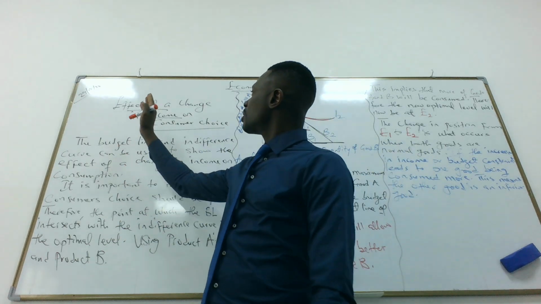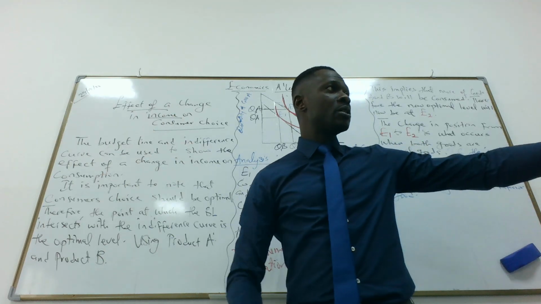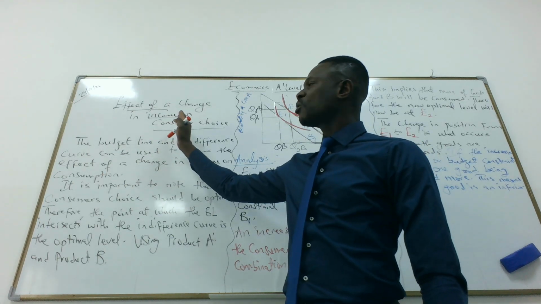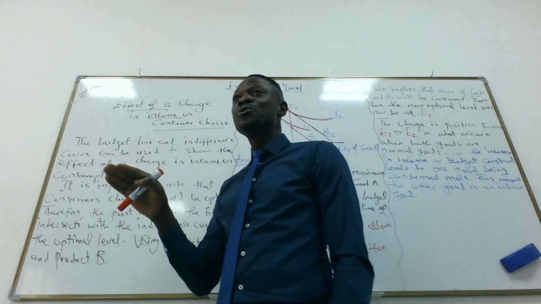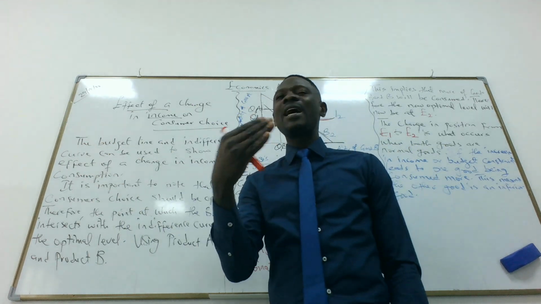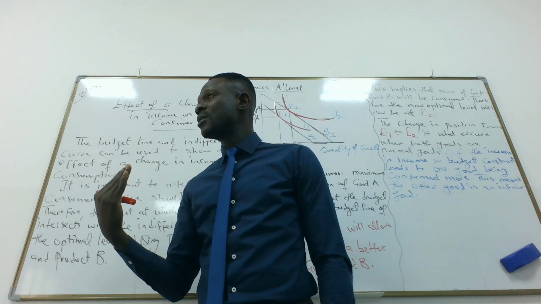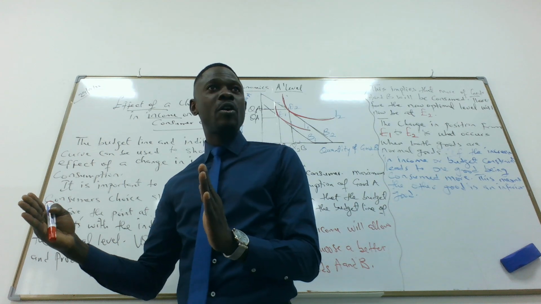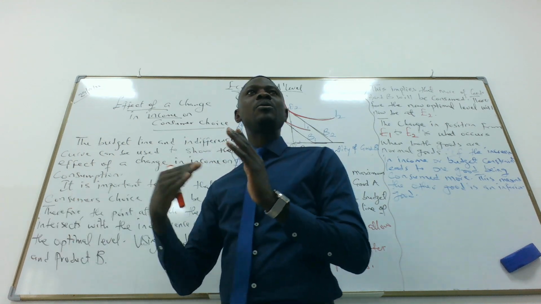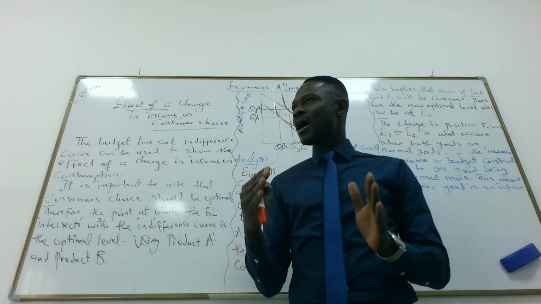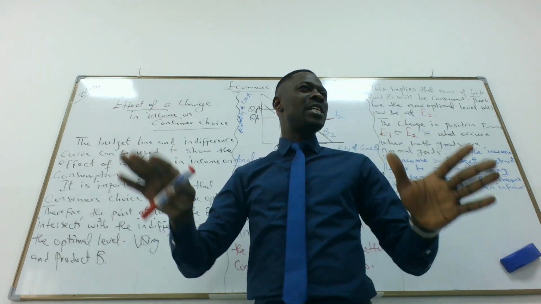Yeah. Okay. So that takes us to the effect of a change in income on consumer choice. Our purchasing power always increases as soon as our income increases. So as soon as our income increases, we have the ability to buy more. That's our purchasing power. So how does it affect what we consume in terms of goods and services when we have to use the indifference curve and the budget line?